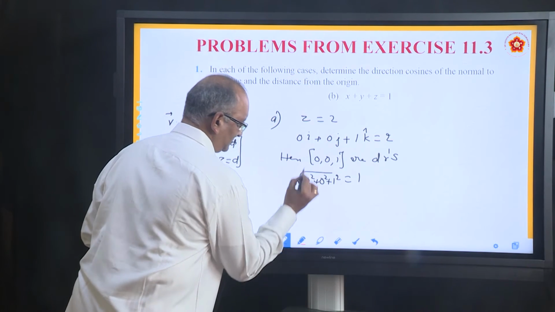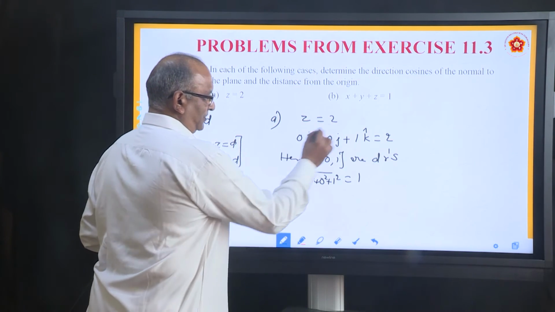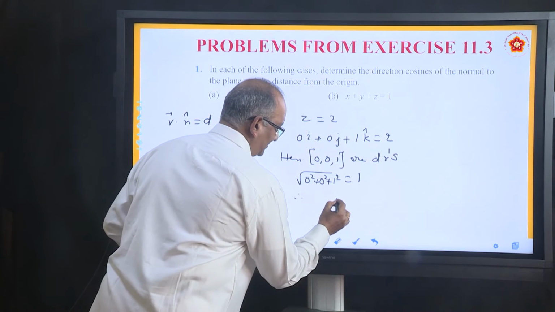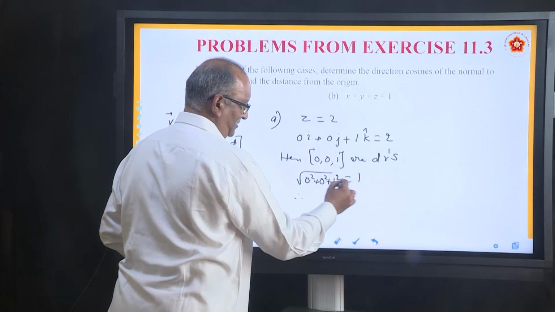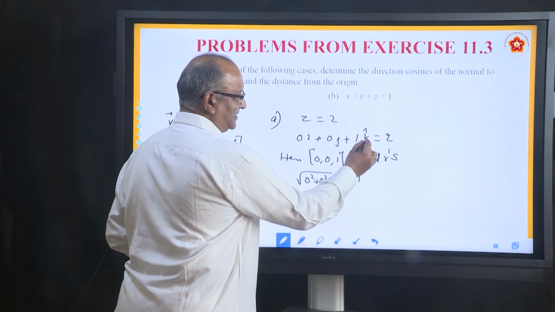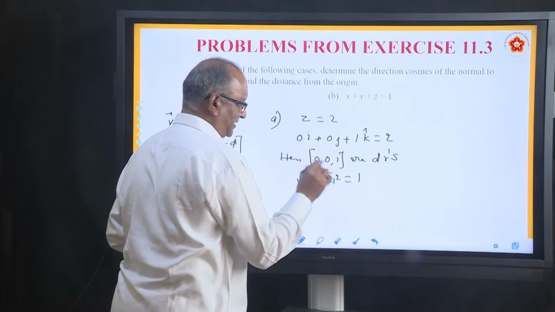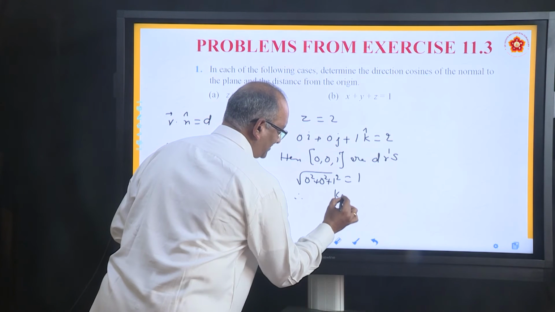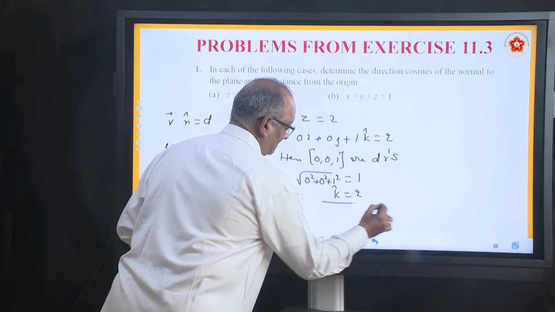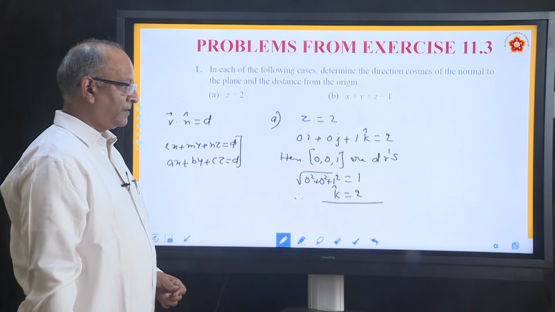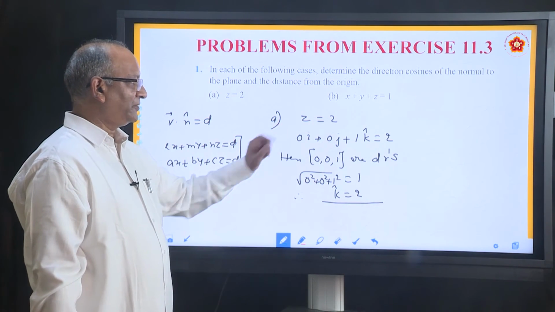Hence, in the given equation, you have to divide with 1. If you divide with 1, direction ratios get converted into direction cosines. So you are going to get the same, k equal to 2.